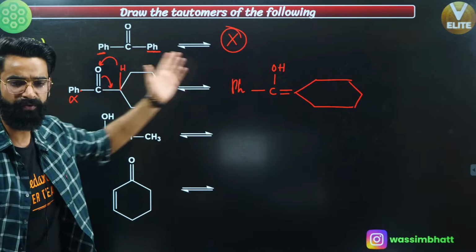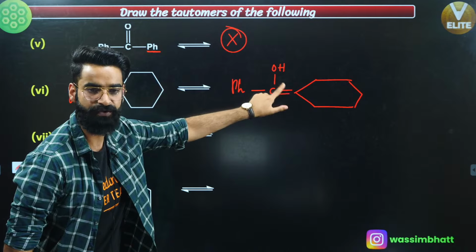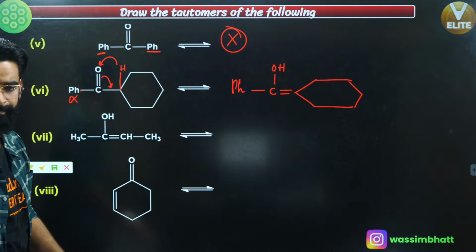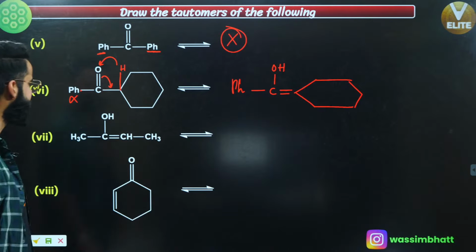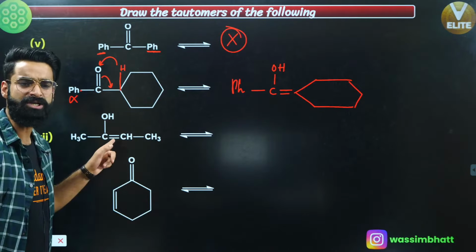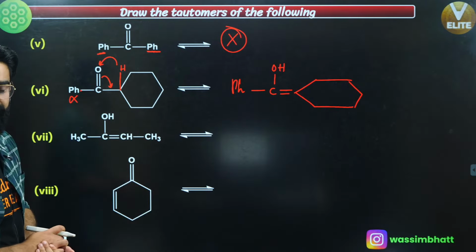These are keto-enol form again. This was keto, this is enol, right? Double bond and OH. Double bond stands for "en", OH stands for "ol". What about the next one? Is this keto or enol? It's already enol. Now I'm going to make it in the form of keto.